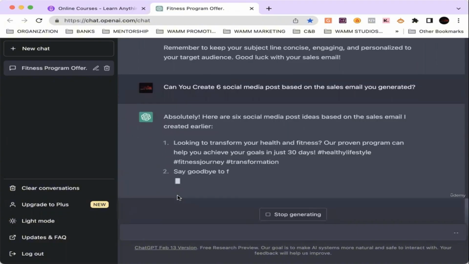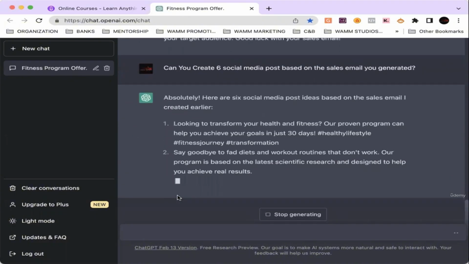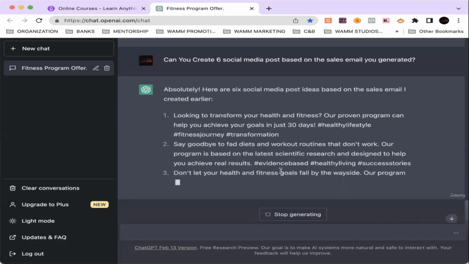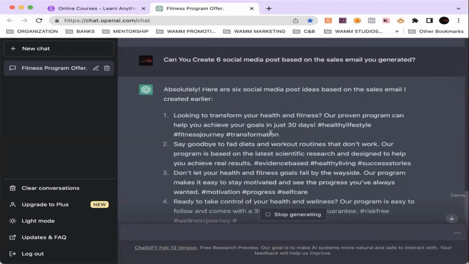All right, so the first one: looking to transform your health and fitness? Our proven program can help you achieve your goals in just 30 days. And it got hashtags, right? We didn't even ask it to put hashtags, but it automatically knew that hashtags are beneficial to social media because people search on social media utilizing hashtags.